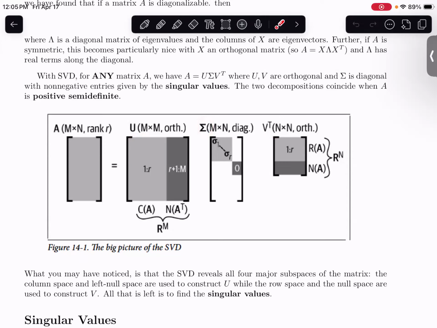The way I think about it is more in terms of this eigen theory, the theory of eigenvectors and eigenvalues.